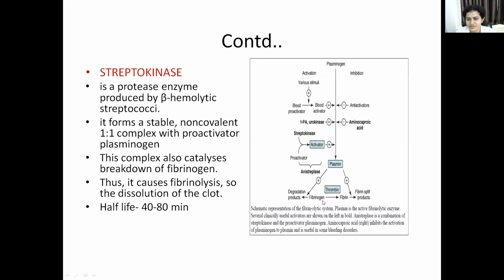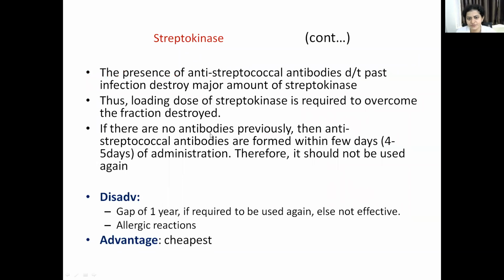The main disadvantage is that if the person has had a past infection with beta hemolytic streptococci, there are anti-streptococcal antibodies, so they destroy the maximum amount of streptokinase. If there are no antibodies before, then if you administer this drug, within 4 to 5 days the person will develop these antibodies.